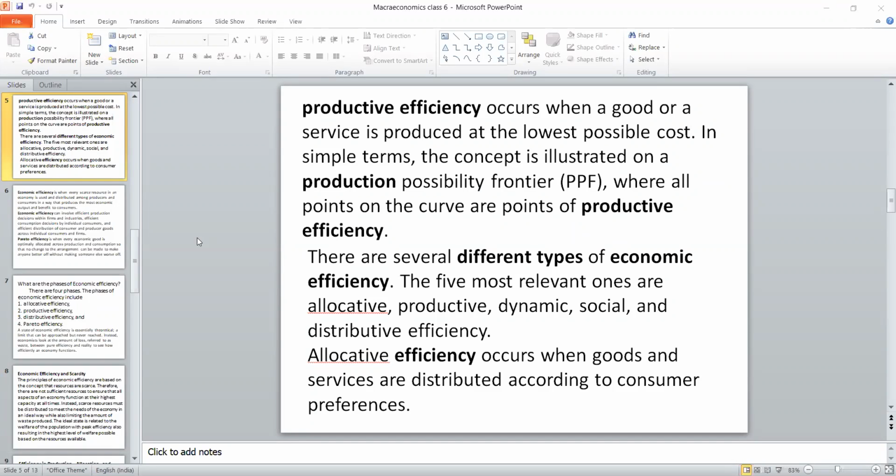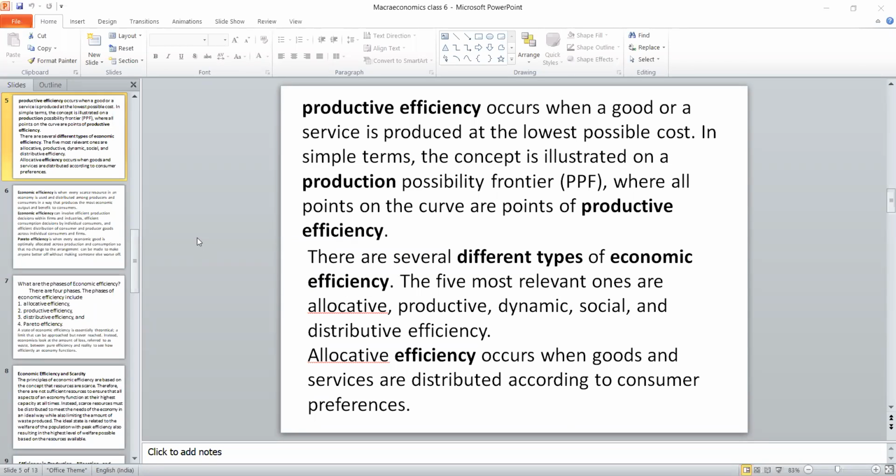Remember, we have six combinations, A, B, C, D, E, F. Any point on the curve we consider to be productively efficient. Suppose it moves away from this particular curve, then it is not efficient. Why? Because less than this is underproduction, more than that is overproduction. We are unnecessarily wasting the resources.